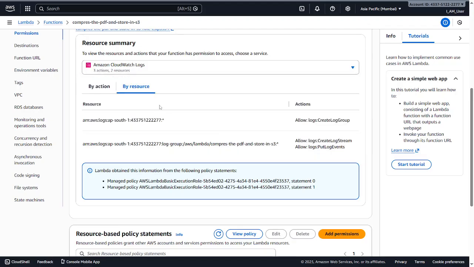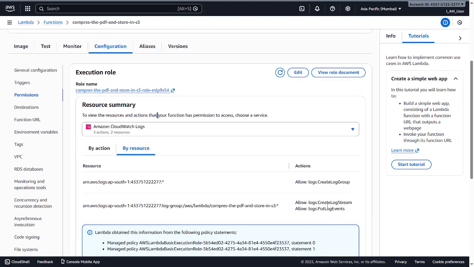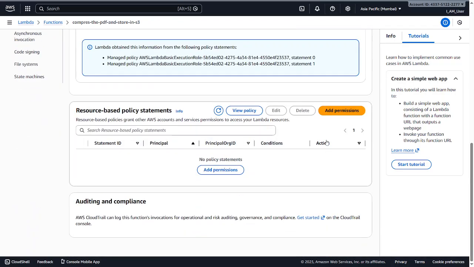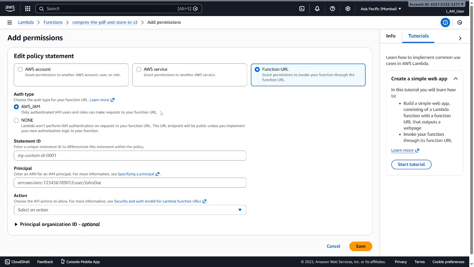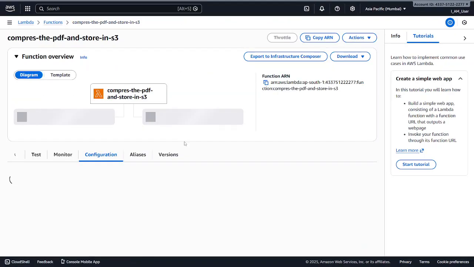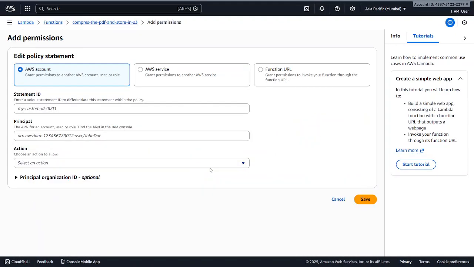So this is how we're going to do this. We're going to add the policies, like here, we just select add permissions, and this is going to take us to a new page. Sorry, we need to add permissions here.